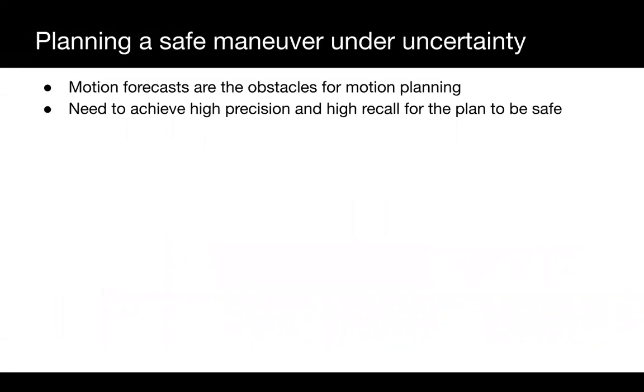In order to plan a safe maneuver in complex traffic, the motion planner takes into account the other actors' trajectory distributions as obstacles. Therefore, for the motion planning to see a faithful representation of how the scene might unroll, it is important to achieve a high precision and recall. This means that we want to cover the ground truth distribution without generating unrealistic samples.